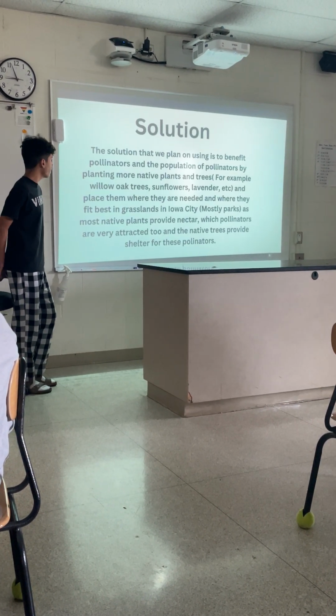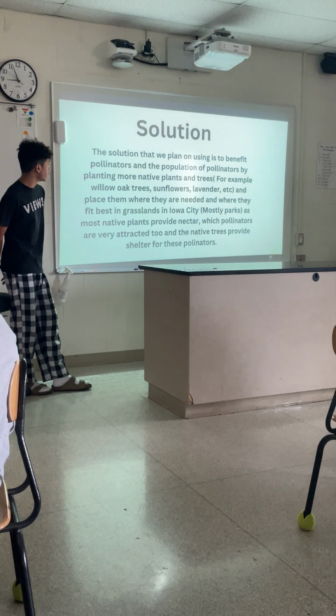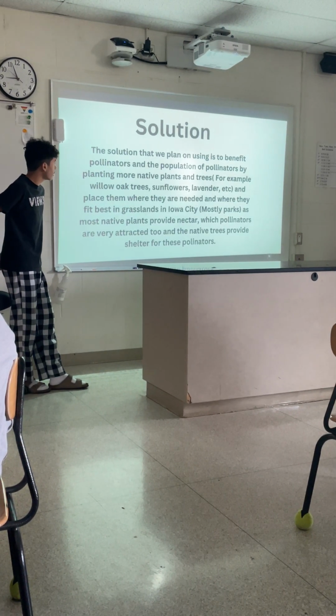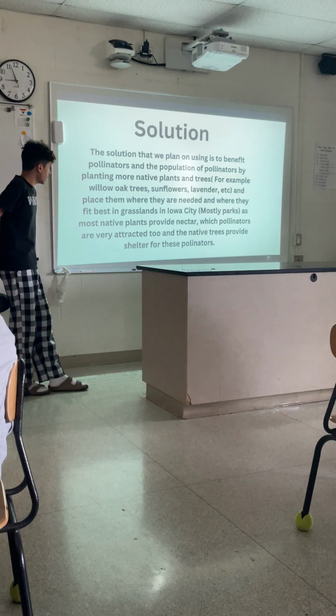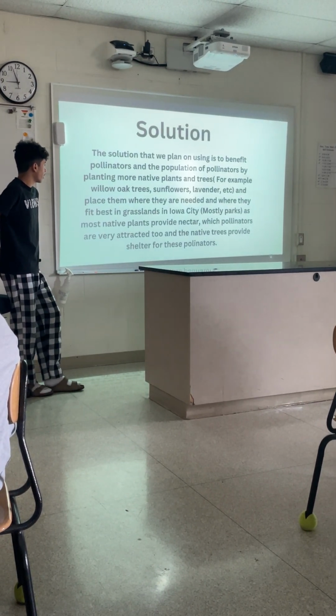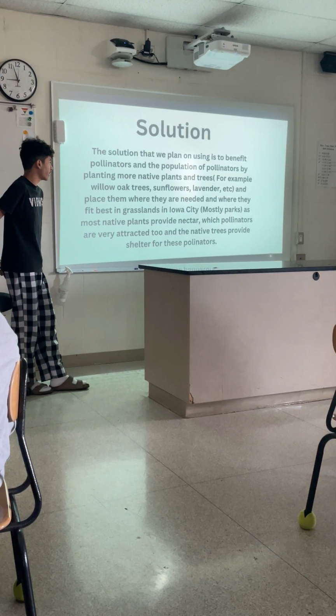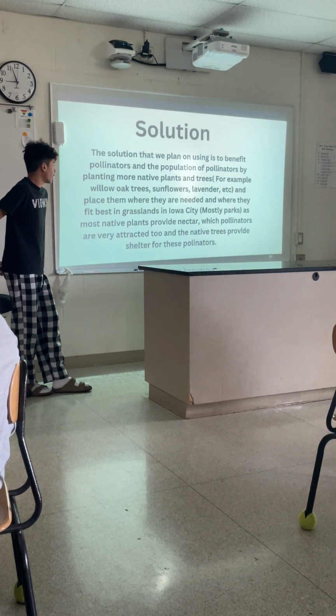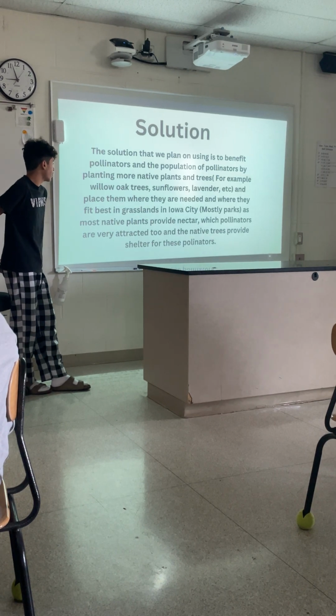So our solution, the solution that we plan on using to benefit the pollinator population, is to plant more native plants and trees. For example, willow oak trees, sunflowers, lavender, stuff like that. And we would plan to place them where they're needed and where they fit best.